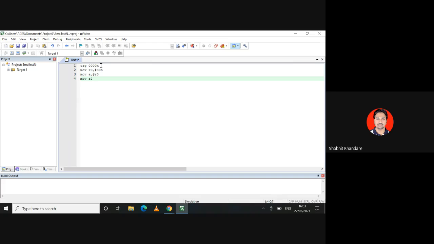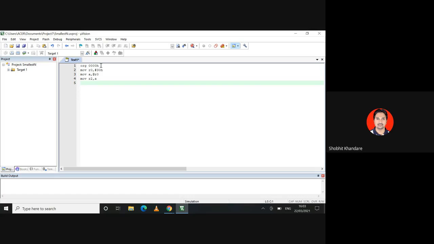Then comes the next instruction: move that content into R2. So I will have the first number in R2. Then I have to increment my R0, because my R0 is the address.